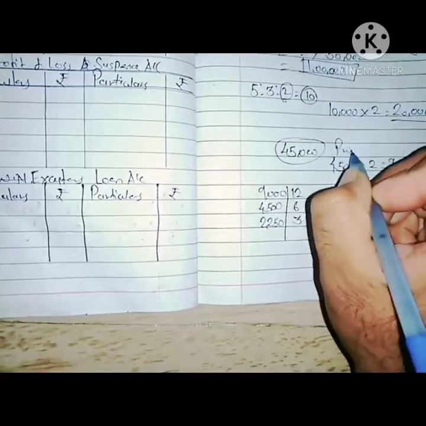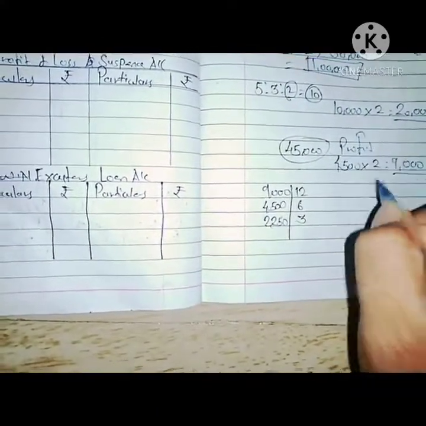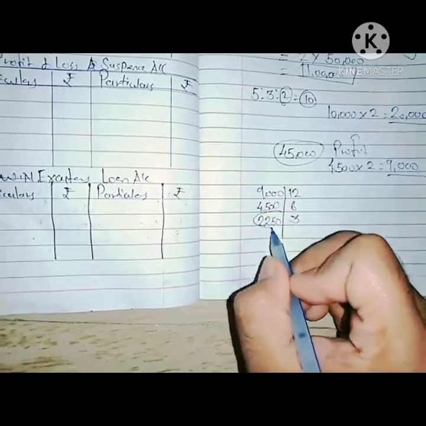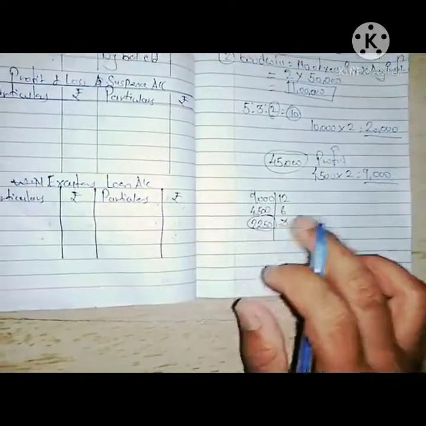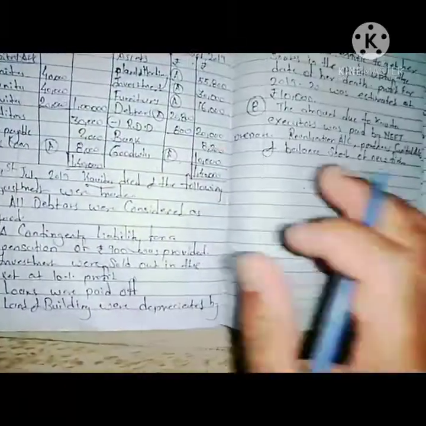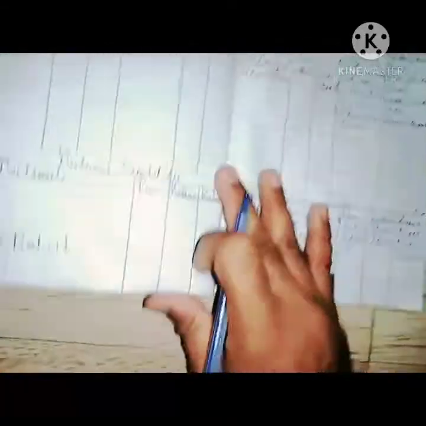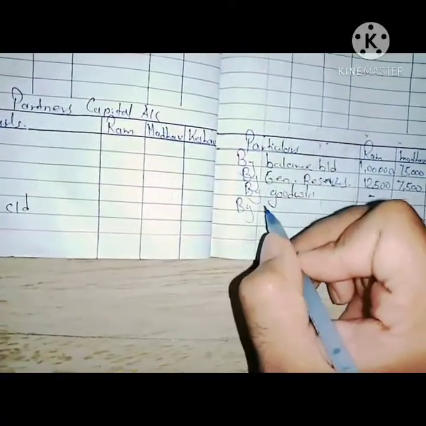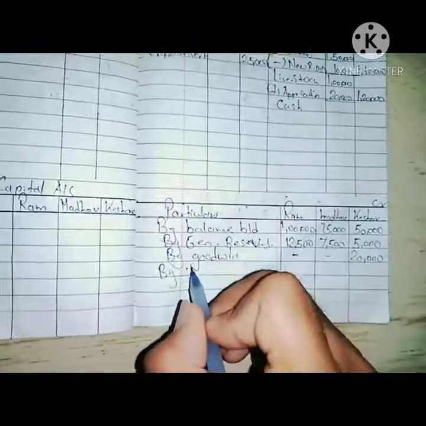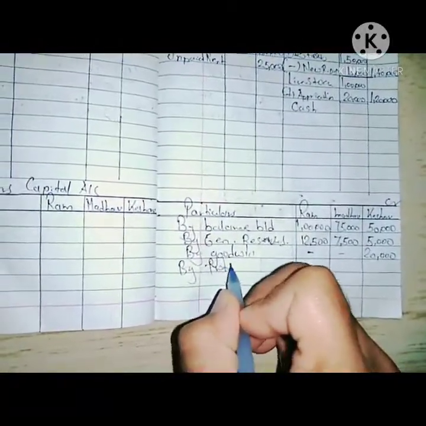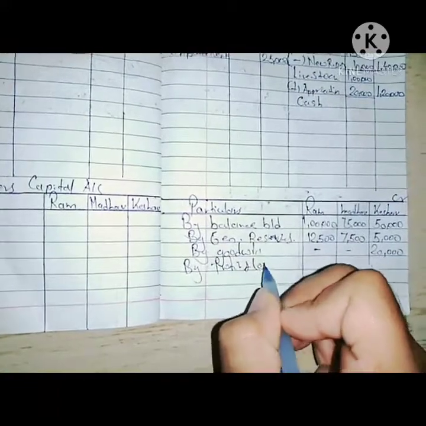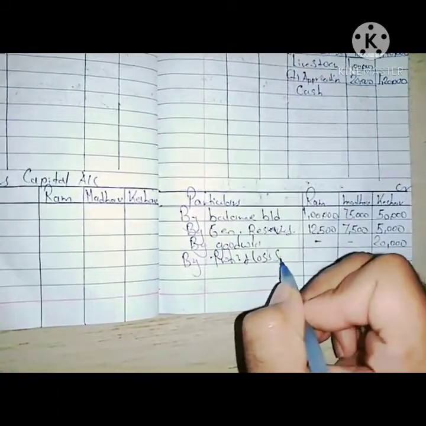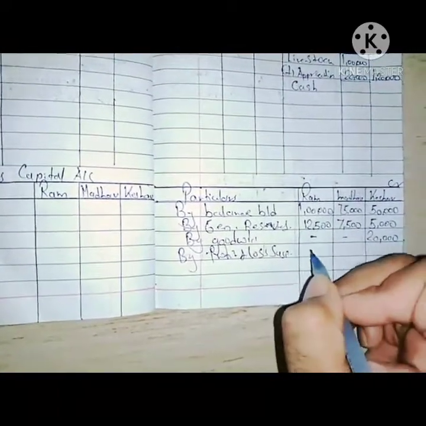The 45,000 is what they are expecting as profit. So 2,250 is the profit share for Keshav. We will write it here by profit and loss suspense account.